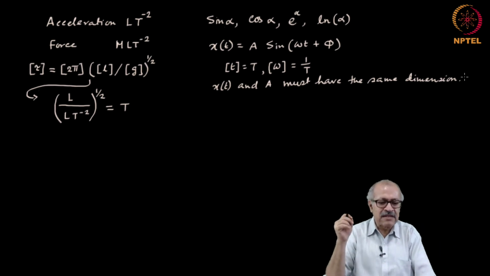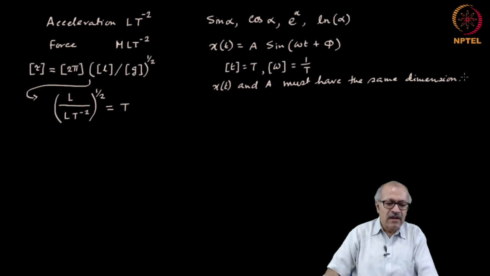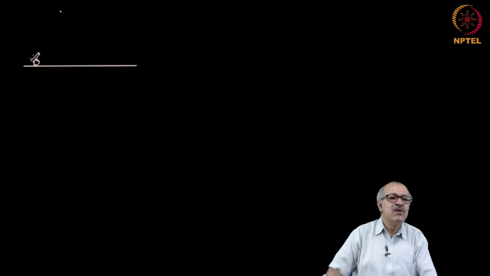Let us give an example. For example, let us take an example problem. Suppose I have a cannon which shoots cannonballs at some angle, the ball will rise and then would fall.